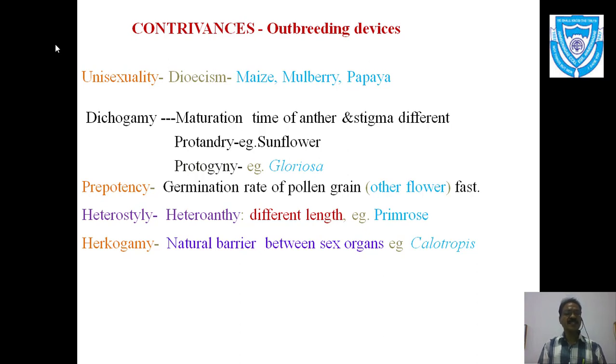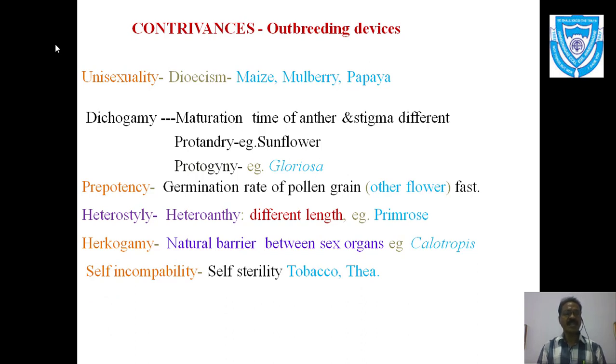Hence this natural barrier, hercogamy, is again the same type of device which prevents self pollination but favors cross pollination. So in this way we can see that such natural barriers favor only cross pollination.